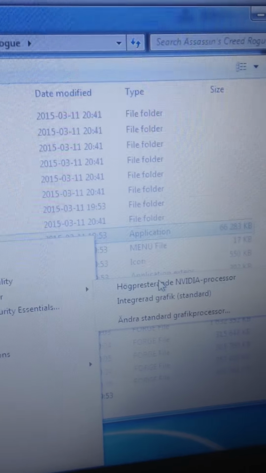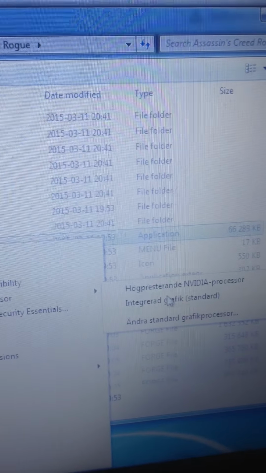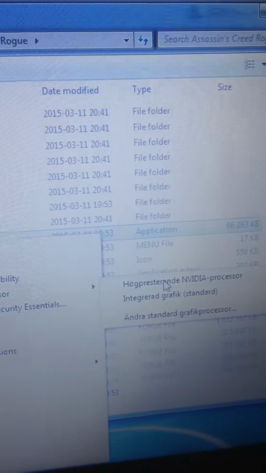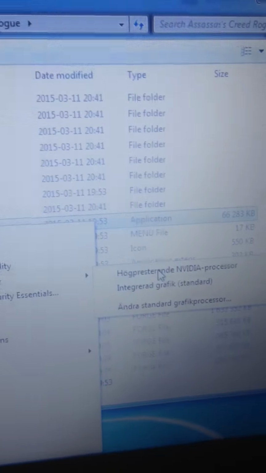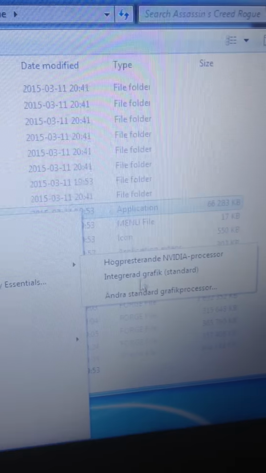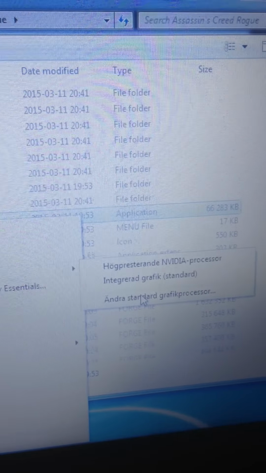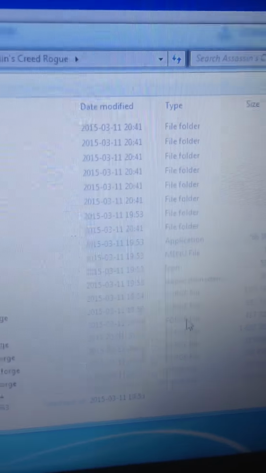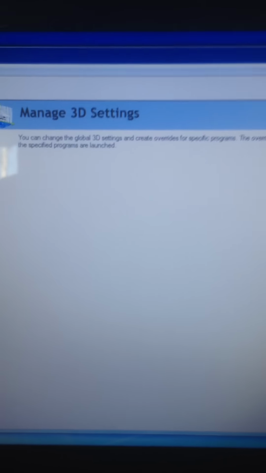And people will tell you sometimes to pick this one, just run it like this, but that does not really work. What you have to do is go to the bottom here, where you can change standard, and then just wait until it opens.